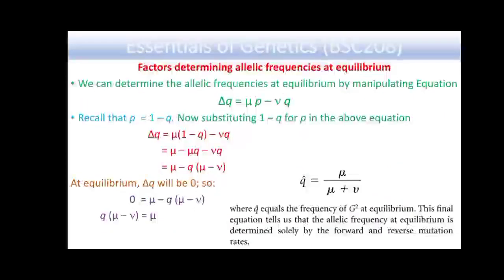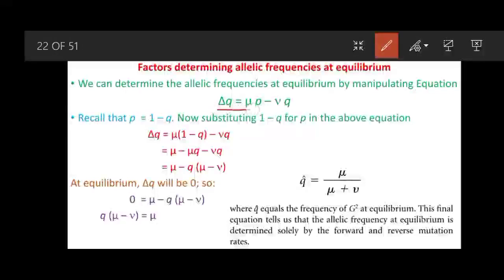Now coming towards the factors determining allele frequencies at equilibrium. We can determine the allele frequencies at equilibrium by manipulating the equation, and this is the equation: delta q is equal to nu p minus mu q, and we know that 1 minus p is equal to q. If we know the frequency of q, we can calculate the frequency of p, because the total of both frequencies is 1.